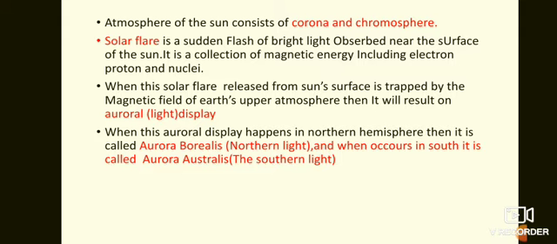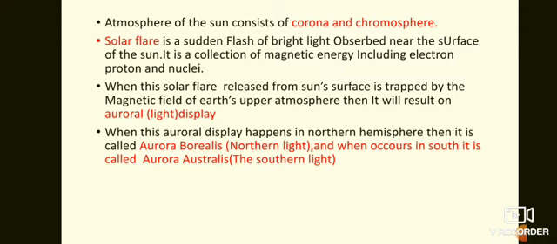Sometimes there will be a bright flash of light which occurs mainly near the surface of the sun. That bright flash of light is called a solar flare.